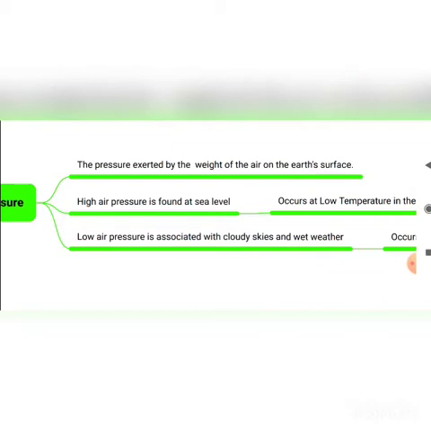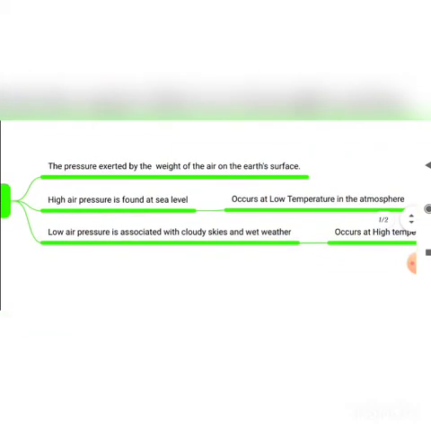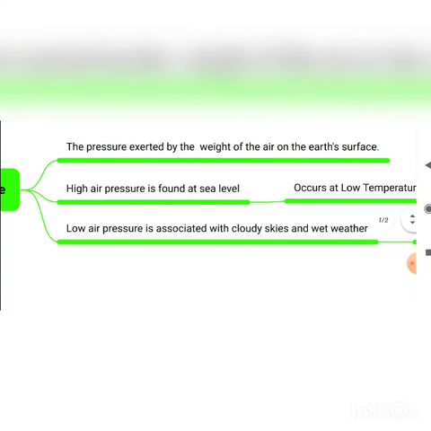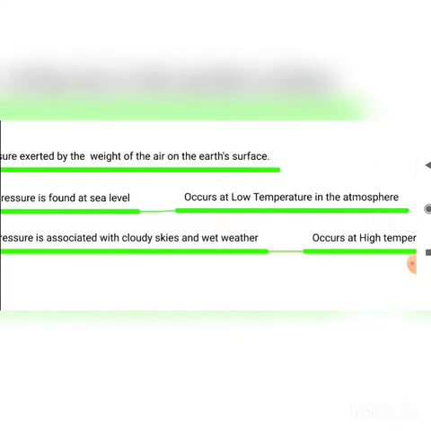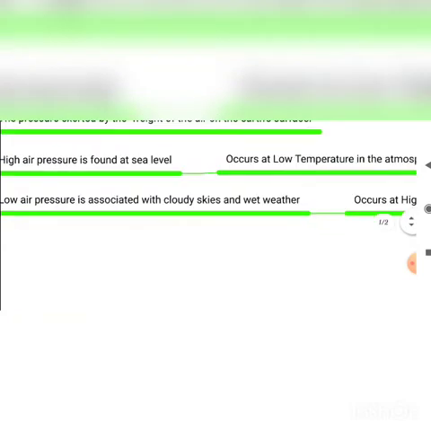So with this explanation, air pressure is the pressure exerted by the weight of the air on the earth's surface. As you know, air has weight, isn't it? When you blow up a balloon, the air expands, isn't it? Due to air pressure only, we people are standing steady on the land. During high pressure, as I told you, high pressure is found at sea level, and low pressure occurs in the upper atmosphere.